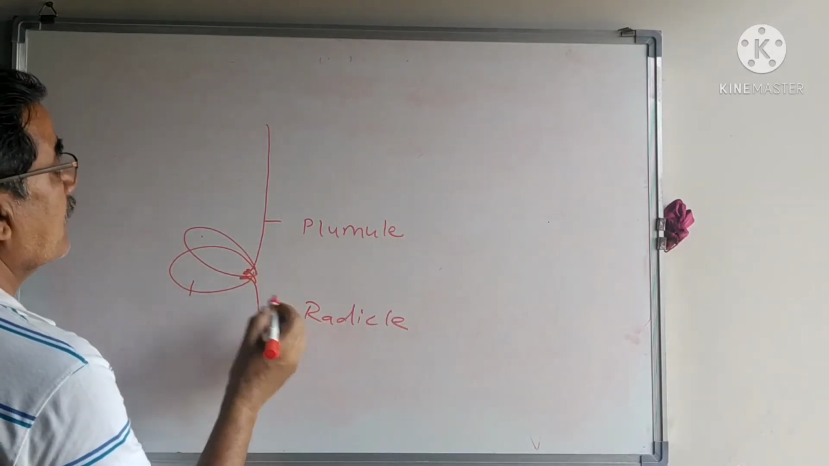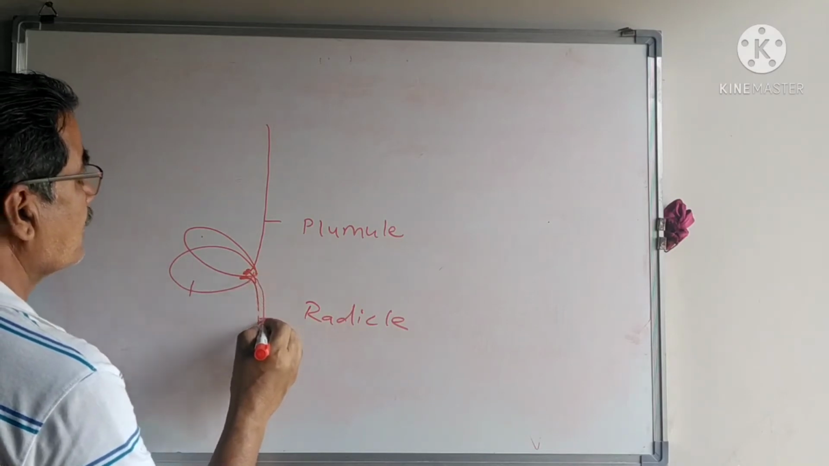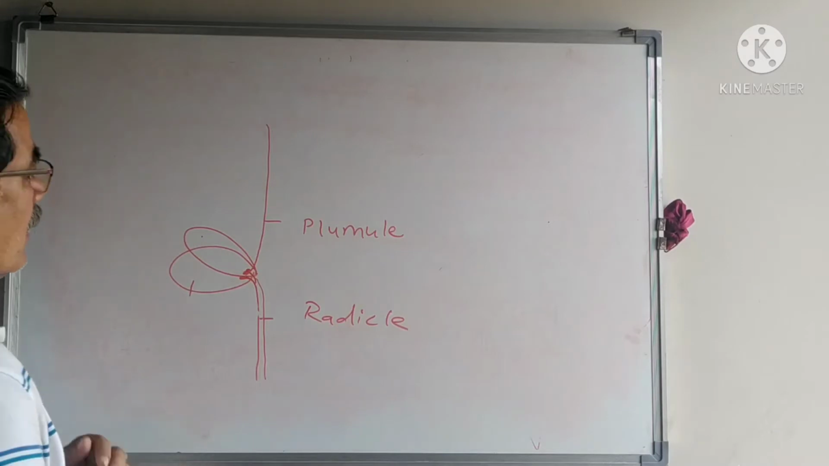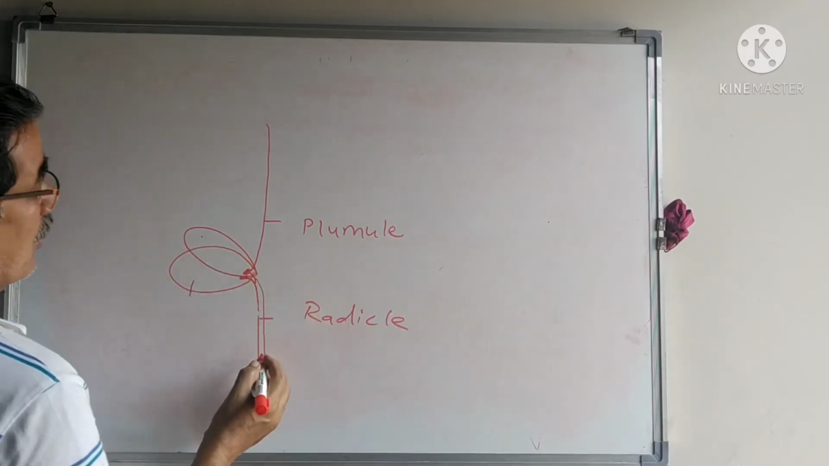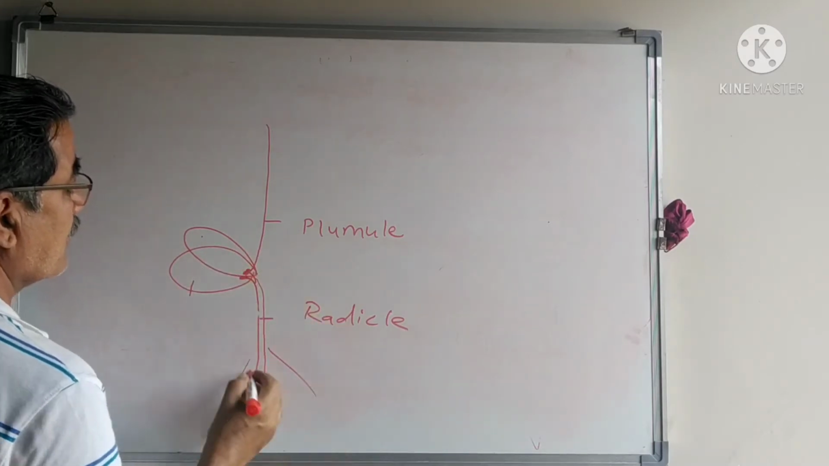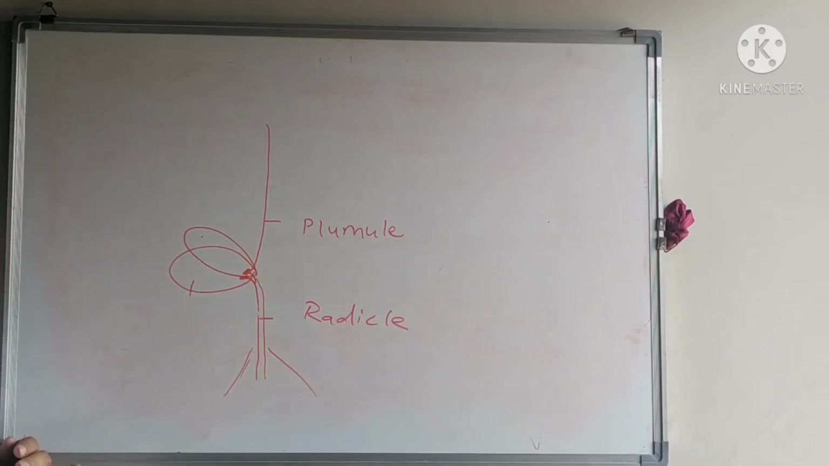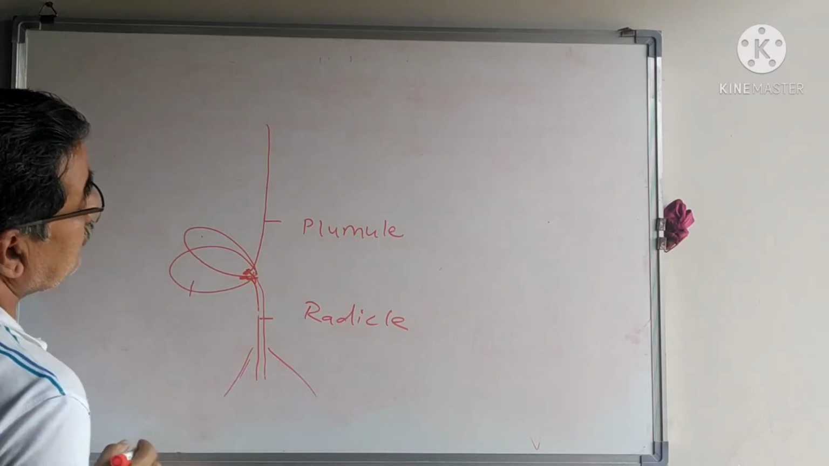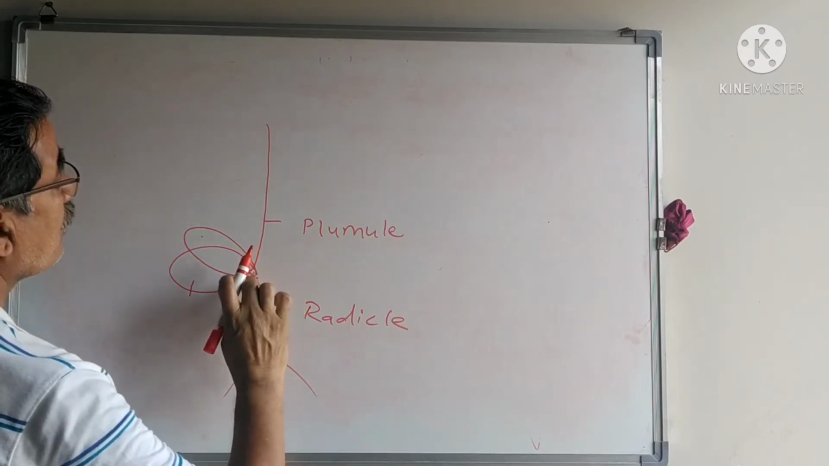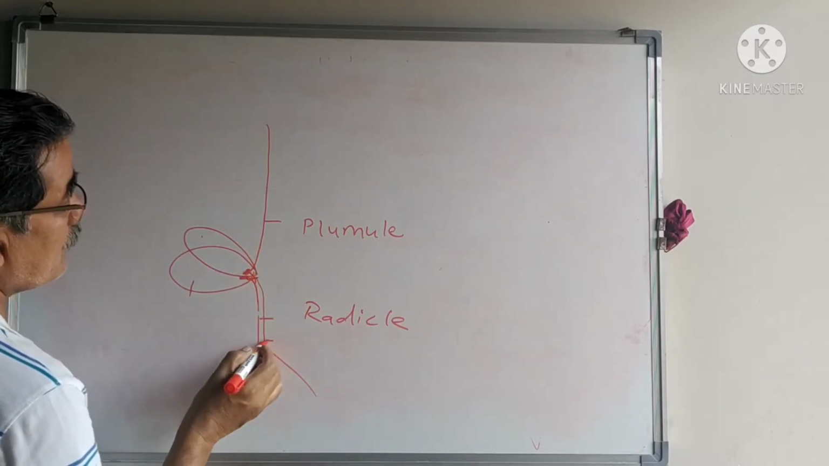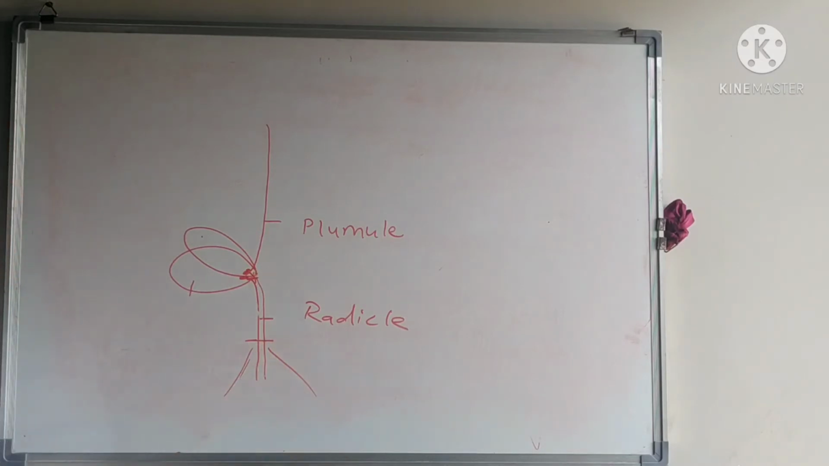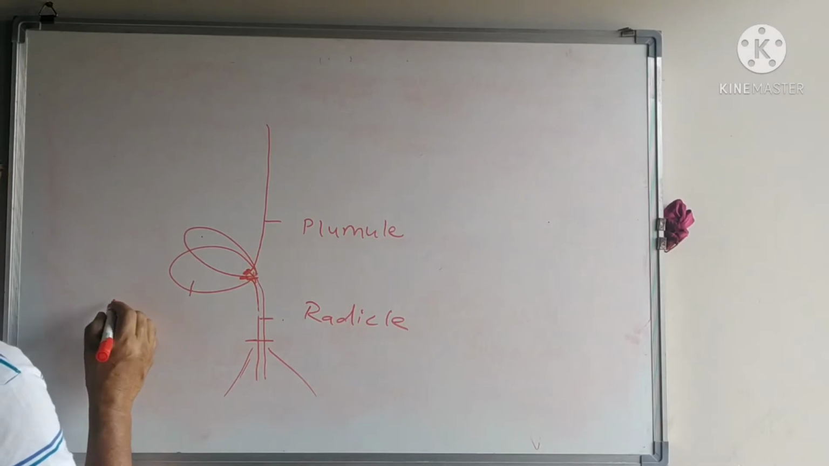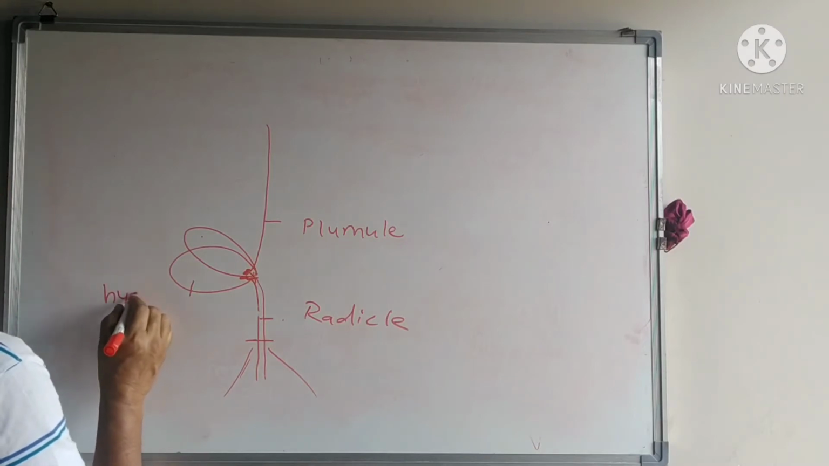The radicle further grows and forms different types of roots. Here, the region between the radicle and the cotyledons, below the cotyledons and after the formation of these roots, this part is known as the hypocotyl.